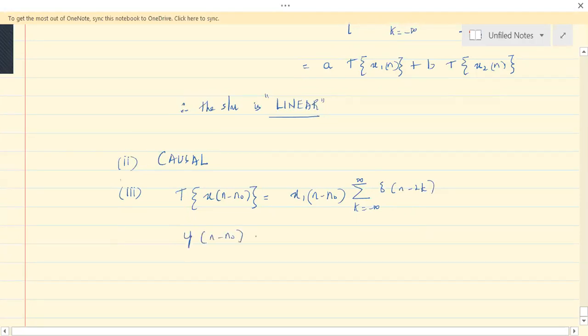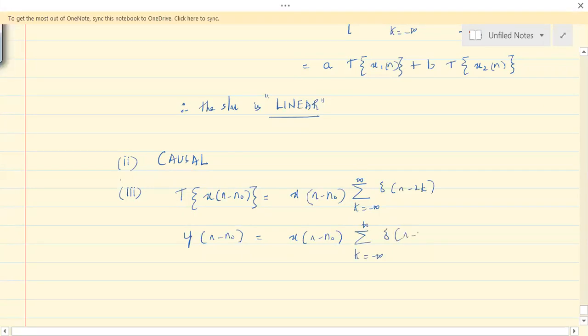It should be x of n minus n naught, not x1 but x. So wherever there is n, that should get shifted.